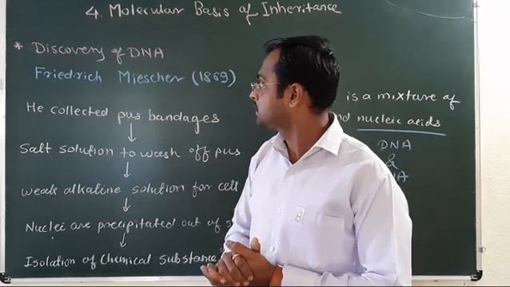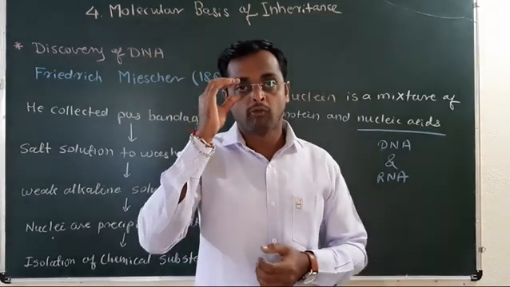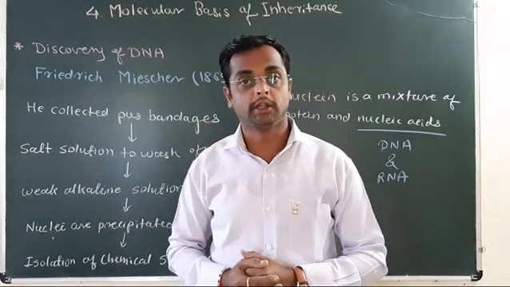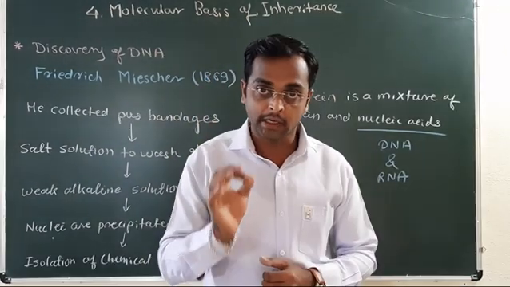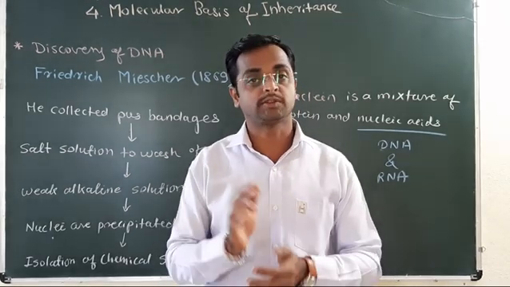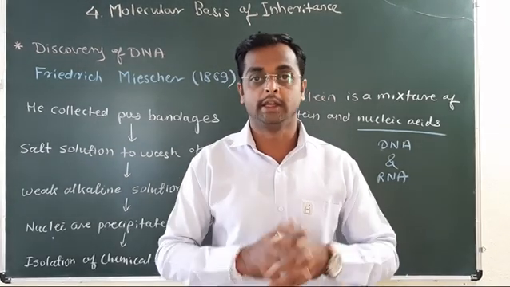The very first, the scientists do not know what exactly is the genetic material or what is exactly responsible for the transmission of characters or for the inheritance.